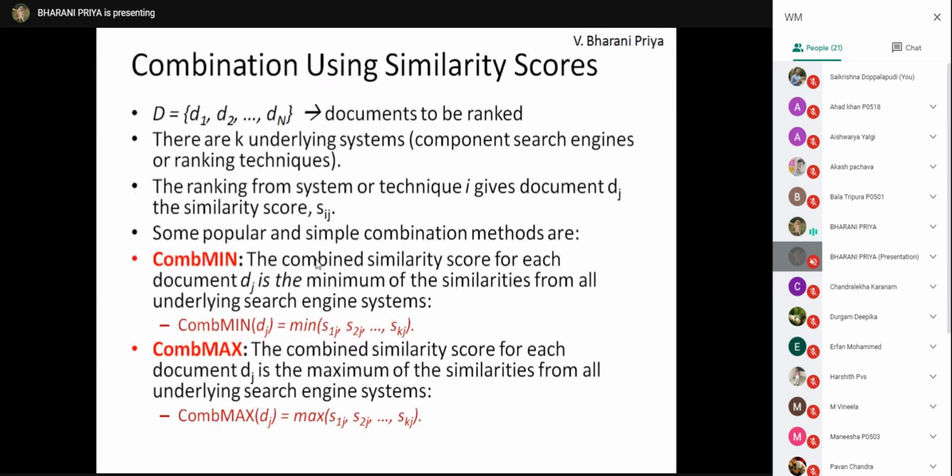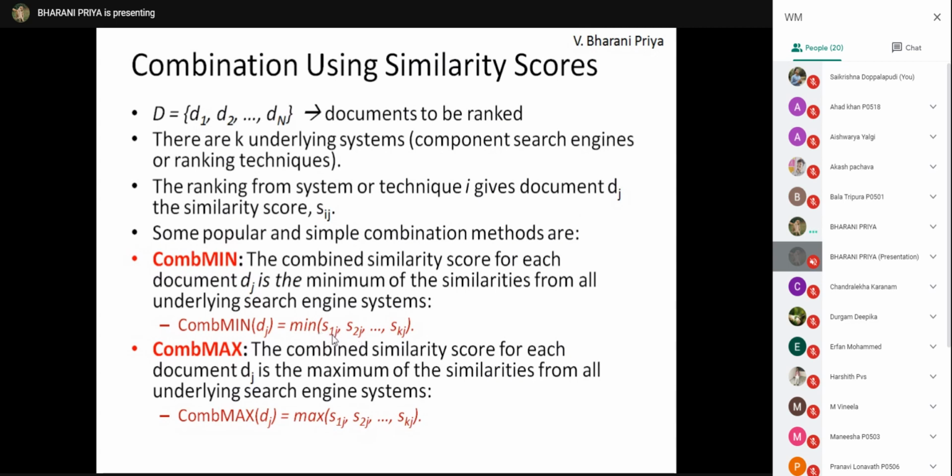These are some popular combination methods. The first is combine minimum, which means the minimum score is taken as the similarity score.